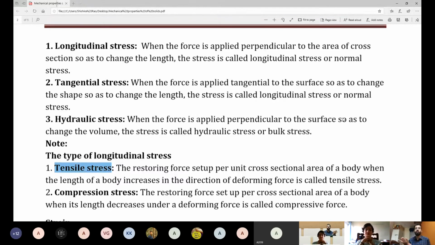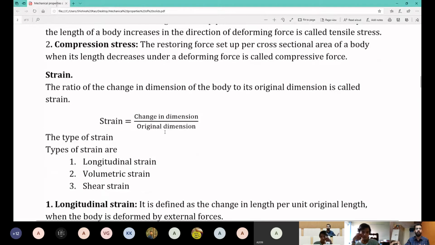I want someone else to tell me the unit and dimension of strain. Someone else. Sir, it is a dimensionless quantity. Correct. It is a unitless, dimensionless quantity. All right. So your strain is a quantity which is unitless and dimensionless. Great. So it's the same thing. Change in dimension, original dimension, take the ratio.